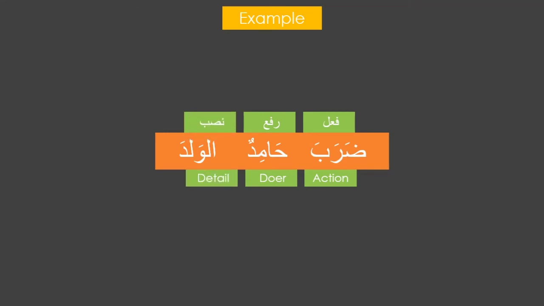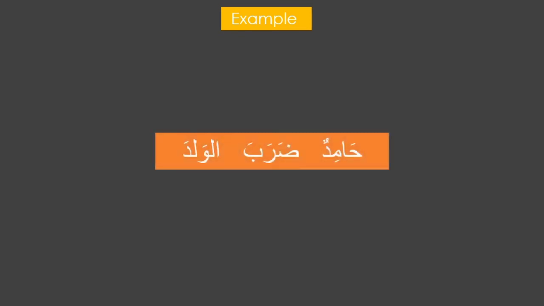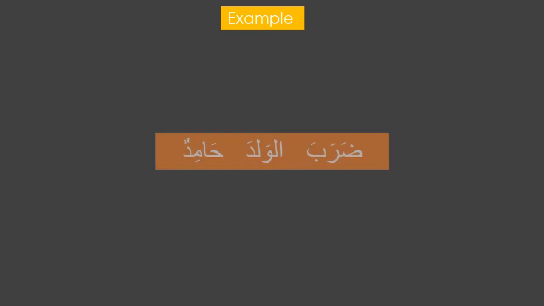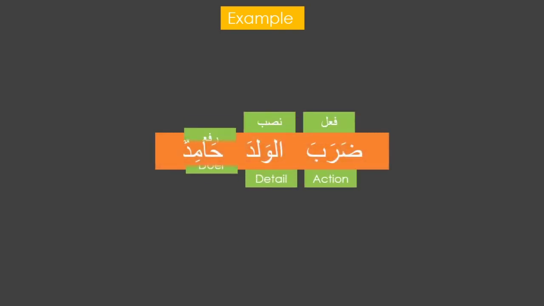If I change the position of the words and say instead hamidun daraba al-walada or daraba al-walada hamidun, the status doesn't change, meaning the rafa and nasb remain the same. If I change the ending sounds though, it would change the rafa and nasb.